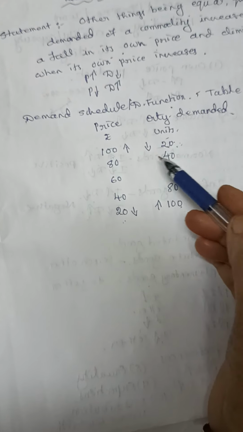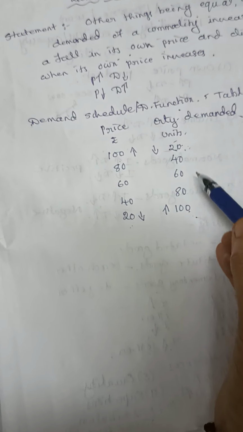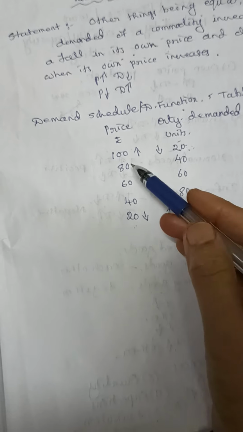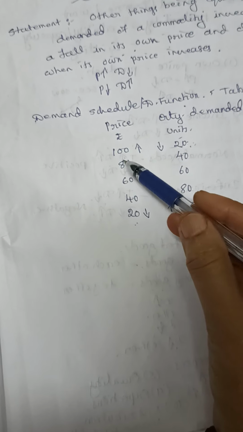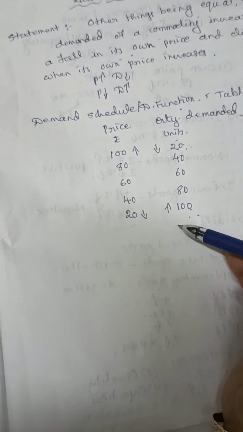No need to cram. Take one highest number and decrease it. Take the lowest number and increase it here. Otherwise, if it is not possible, take one number, decrease it and reverse it. You will get the demand schedule.